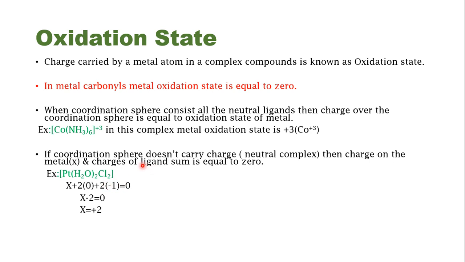You consider the oxidation state of platinum to be x, plus 2 into 0 for the neutral water, plus 2 into -1 for chloride, is equal to 0. This is 0 because you don't have any charge on the coordination sphere. Then x minus 2 is equal to 0, thereby x is equal to +2.